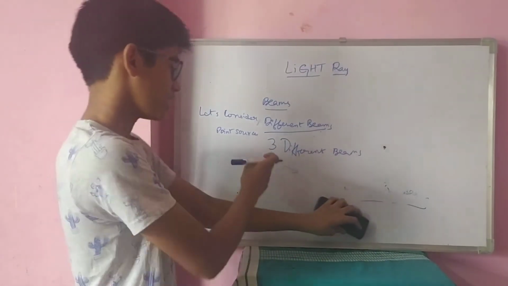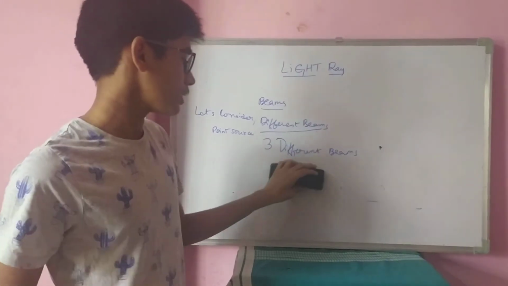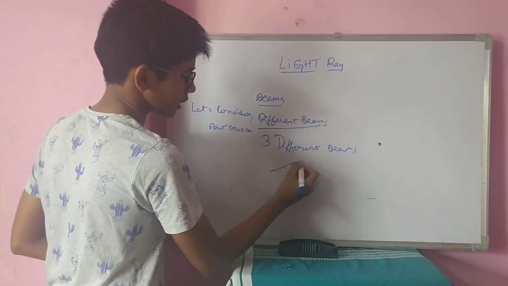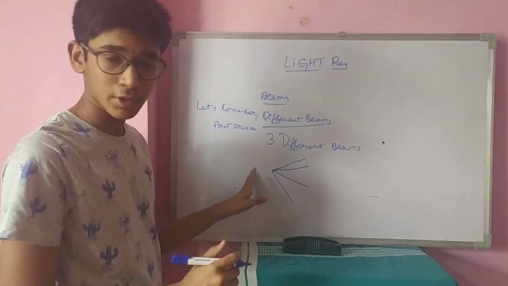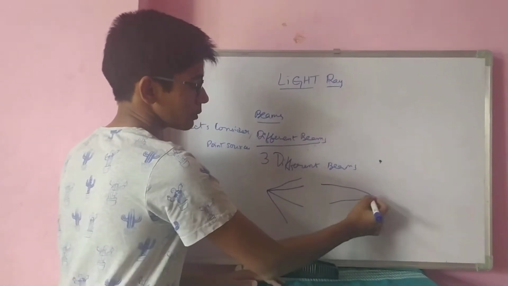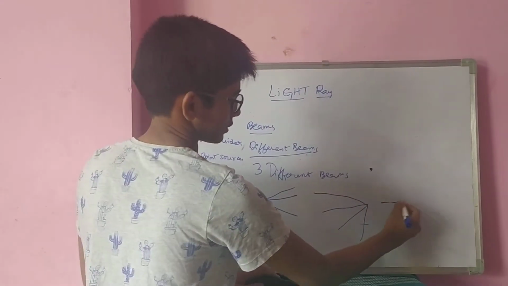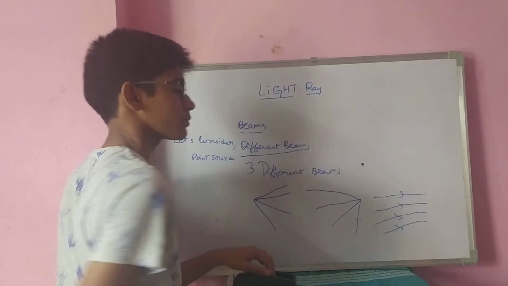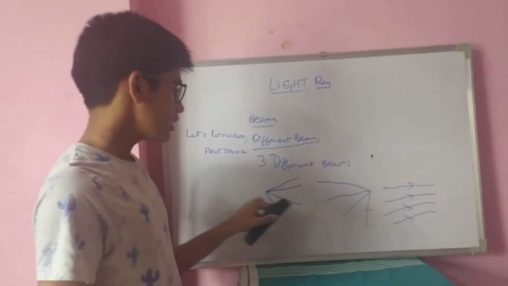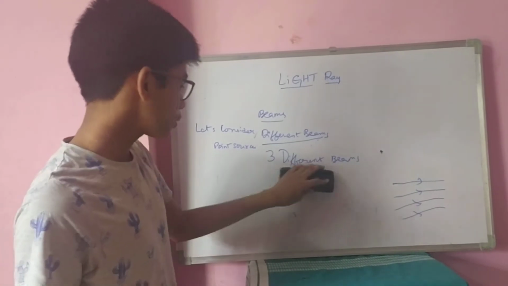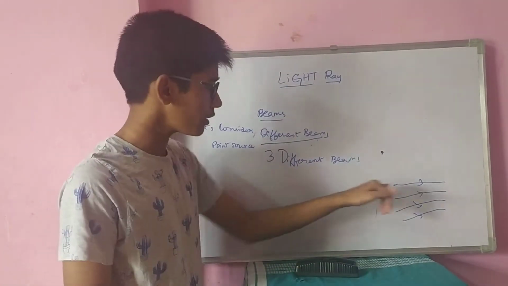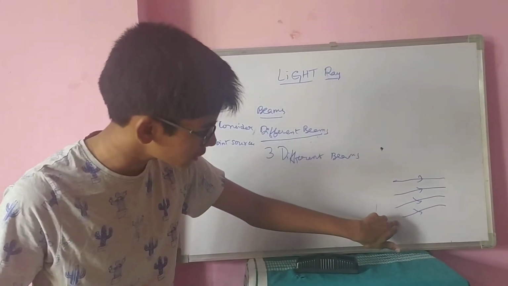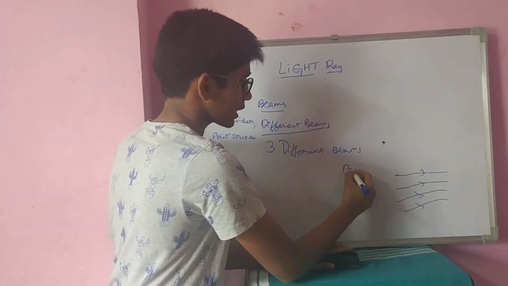And the third one, I had said three different beams. So the third one is, you guess, what is the third one? First one is they are going away from one point. Second one is they are coming towards a single point. And the third one is they are not touching at all. Parallel beam. In a parallel beam, the two light rays never meet. Even if they go to any point, they don't touch. This light ray never touches this light ray. They never meet, so they are called a parallel beam.